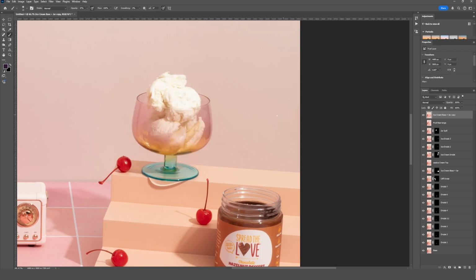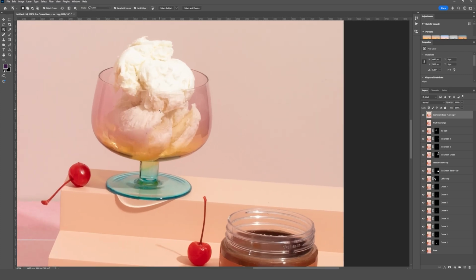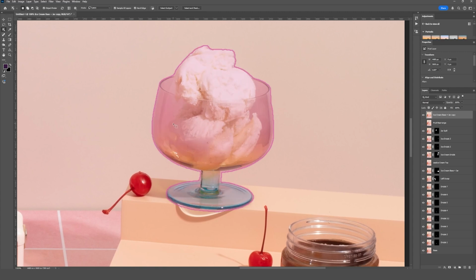So what I'm going to do from this layer is actually make a selection of this area of the glass so I can just paste it over top of the other version where we have the drizzles running down. So I'm going to start with my object selection tool. I usually like to use this first because it makes a pretty good selection. So I'm just going to click to select our glass here.